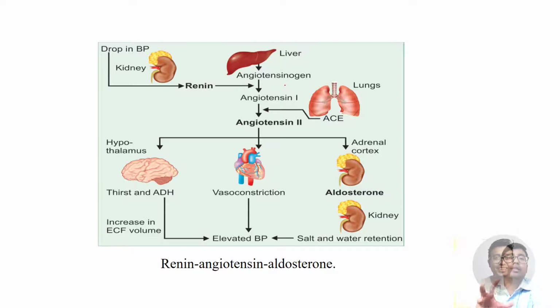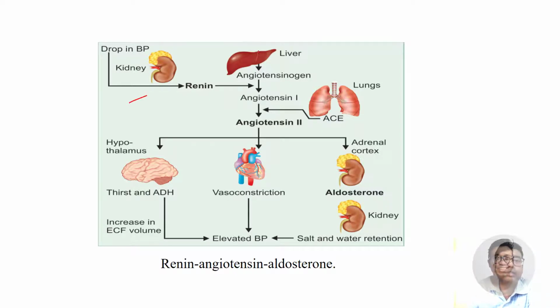You should know one thing, that renin is secreted from the kidneys, and angiotensinogen is secreted from the liver, and angiotensin 1 is converted to angiotensin 2 by ACE, that is angiotensin converting enzyme, that is secreted from the lungs. So there are 3 organs involved in the angiotensin mechanism. Apart from that, the posterior pituitary, zona glomerulosa of the adrenal cortex, the kidneys, and from the heart, natriuretic peptide are involved. So almost all organs are involved when we compile the total sodium and water balance, right? So you can see what's happening over there.